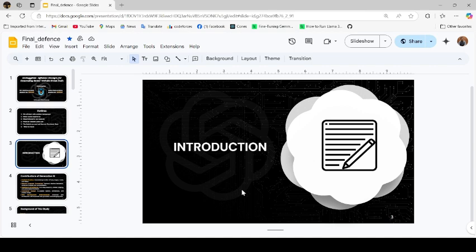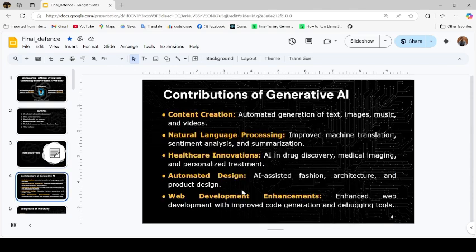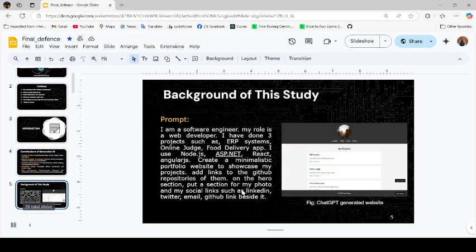When we were in the second year in November 2022, we heard that a website came called ChatGPT, which can give accurate answers for any questions. But at the start of 2023 we had the craze of this website and we started to use it, and we saw that it can be used for content creation, natural language processing, healthcare innovation, automated design, web development enhancement. There is an example of a generated website using ChatGPT through this prompt, but the performance of ChatGPT depends a lot more on the instruction it is given.